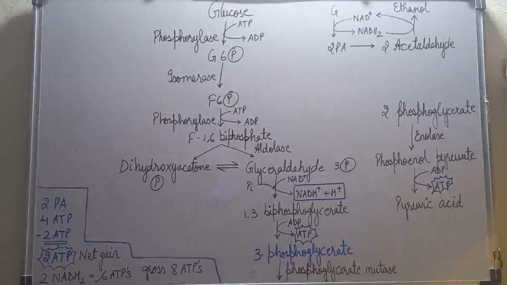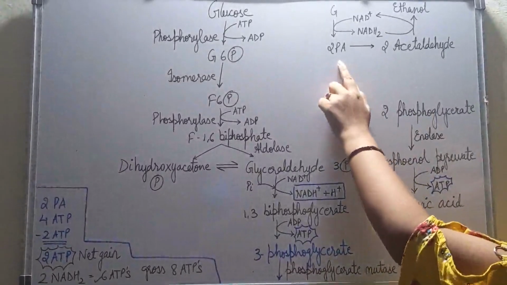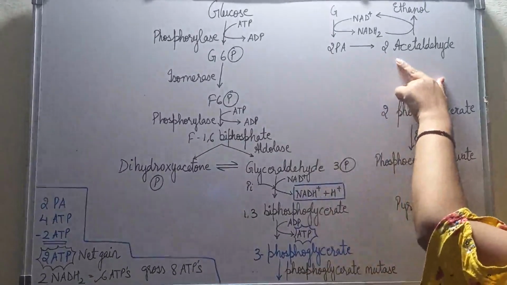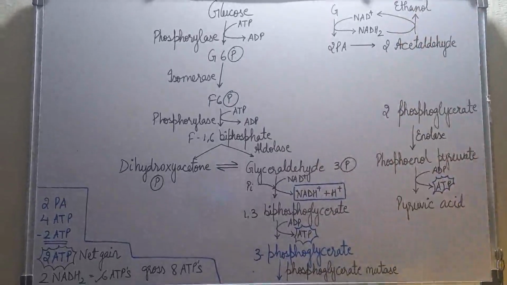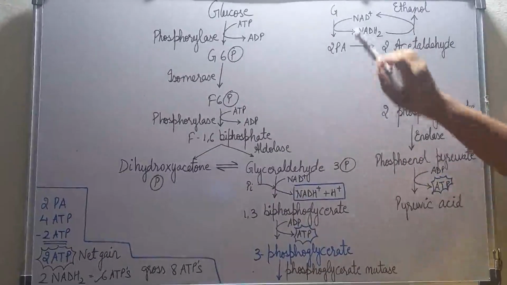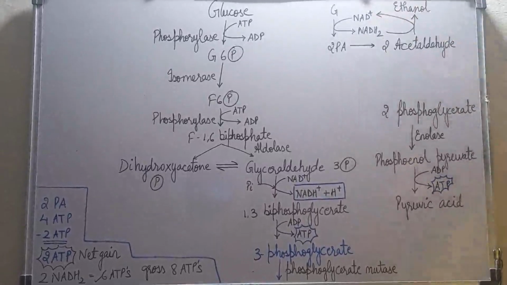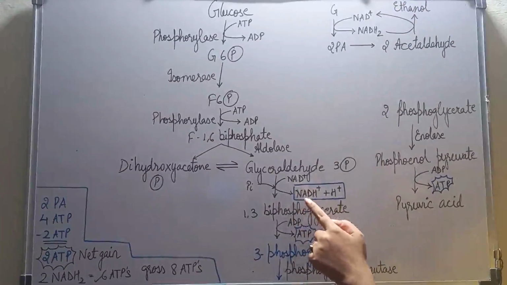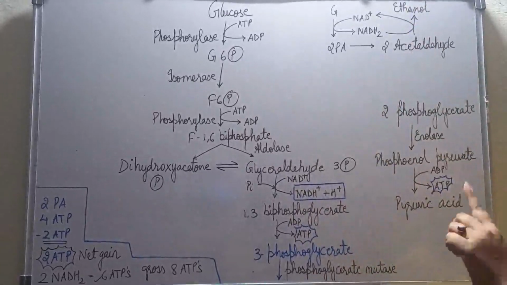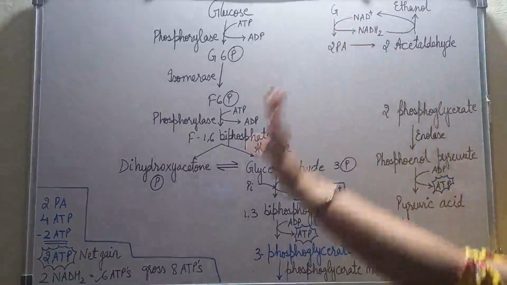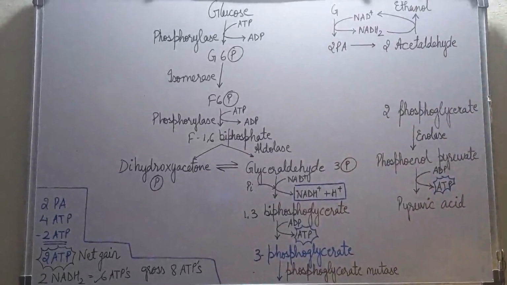fermentation. So basically there is an intermediate step which comes in between: the 2 molecules of pyruvic acid get converted to 2 molecules of acetaldehyde, and these 2 molecules of acetaldehyde get gradually converted to ethanol. But this occurs with the use of energy, that is ultimately NAD+. While glucose is converting to 2 molecules of pyruvic acid, NAD+ is converting to NADH2, and when 2 acetaldehyde converts into ethanol, NADH2 again forms NAD+. So this is how the cycle goes on, that is, the fermentation process goes on.